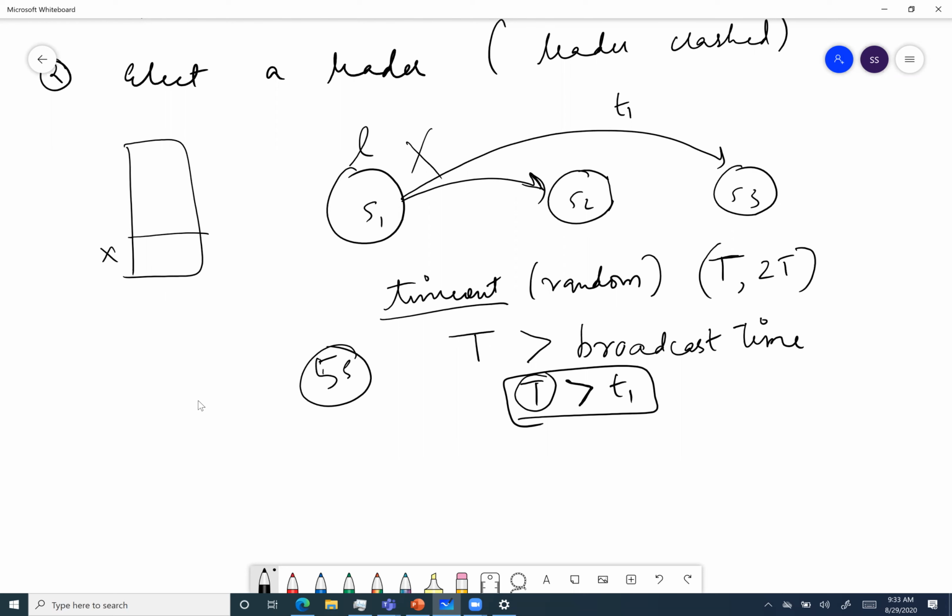Once it resets its timeout, it knows that the leader is alive. So the leader keeps on sending these heartbeats to let its follower nodes know that I am alive. But now the leader is down, so those heartbeats will not be sent. So S2 and S3 know, I am not getting this heartbeat, I have timed out, it's time to become a candidate.